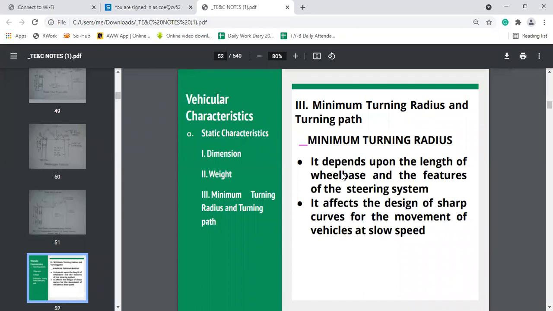It will affect the design of the curves and the movement of slow speed vehicles.